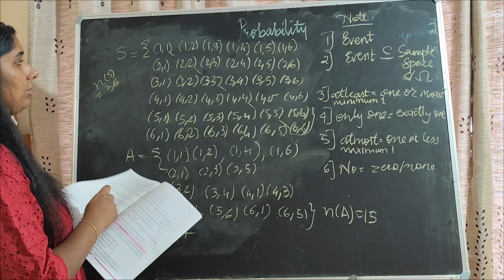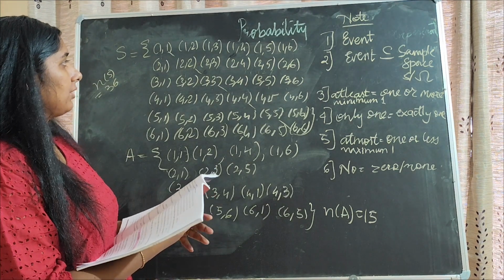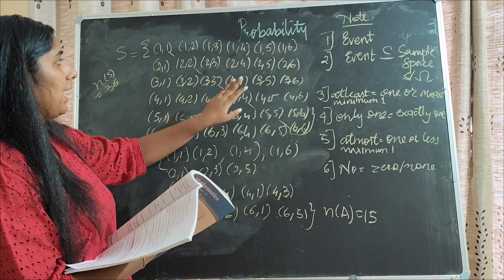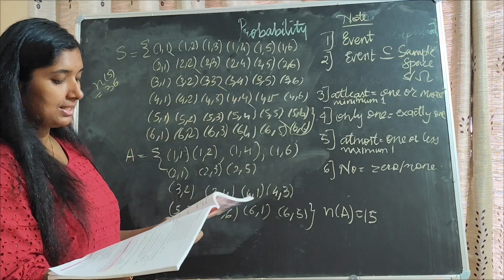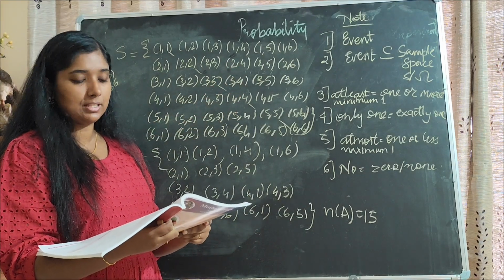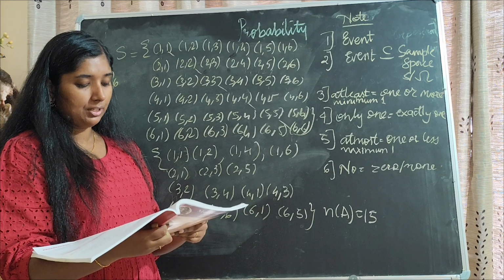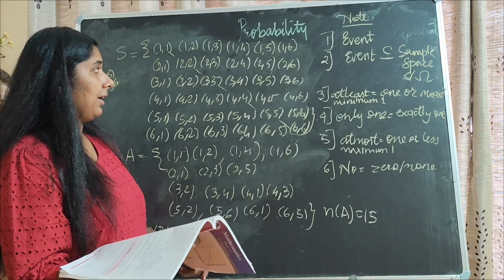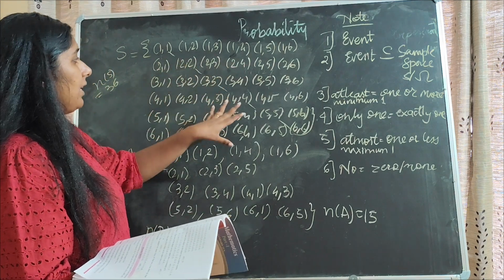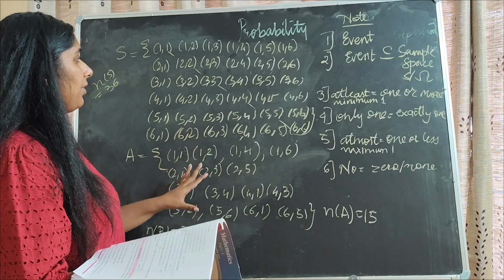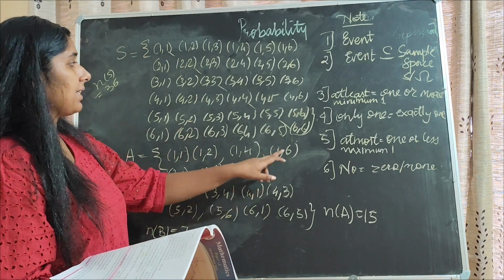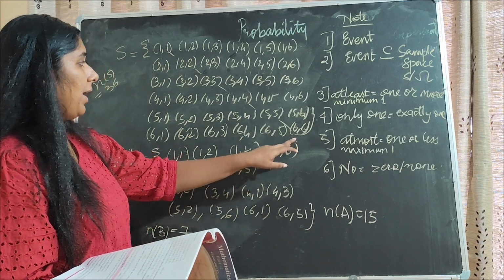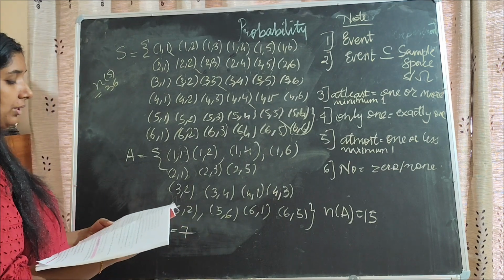You need to count the sum to get the multiples of 5. Now the third event: the sum of the digits on the upper face is 25. If you add any of these, the sum of the digits will never come to 25, because the maximum is 6 plus 6, 12. So you will not get a sum more than 12.